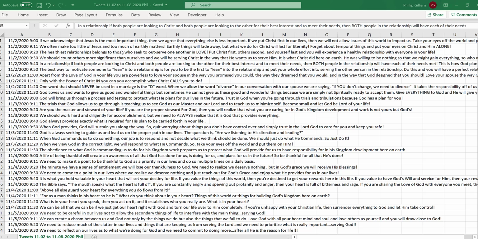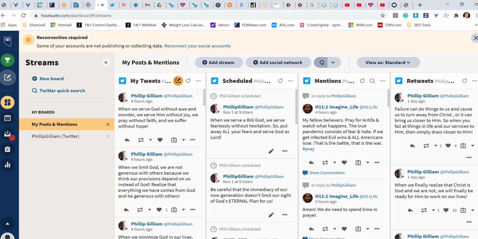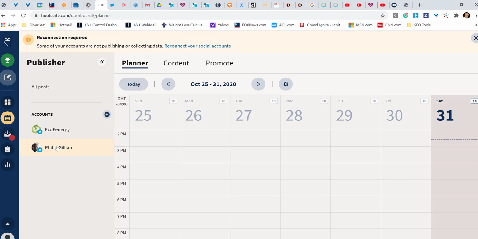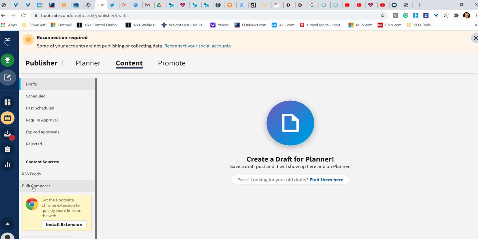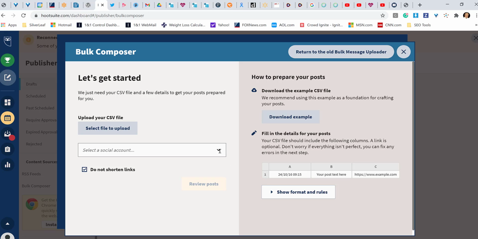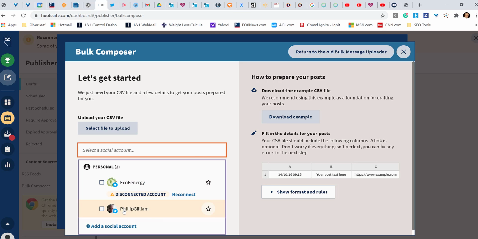As you can see, I start out with my CSV file, which is in the proper structure. I then go to my Hootsuite. I go to my publisher. I go to Content, Bulk Composer. I select my file, Phil Gellin.